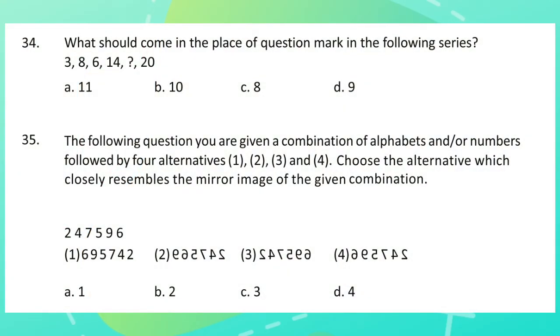Question 34. What should come in the place of the question mark in the following series? Question 35. In the following question, you are given a combination of alphabets and or numbers followed by 4 alternatives 1, 2, 3 and 4. Choose the alternative which closely resembles the mirror image of the given combination.